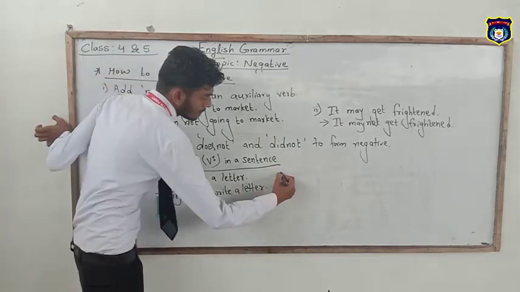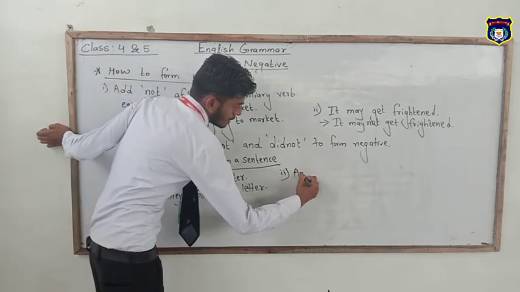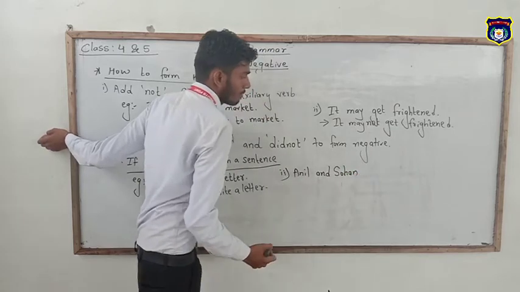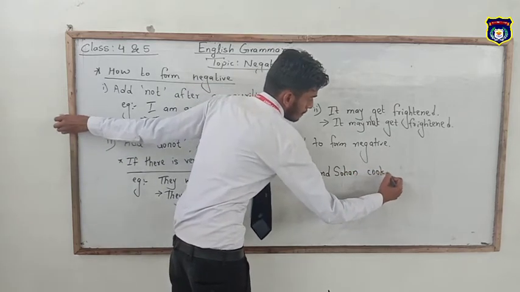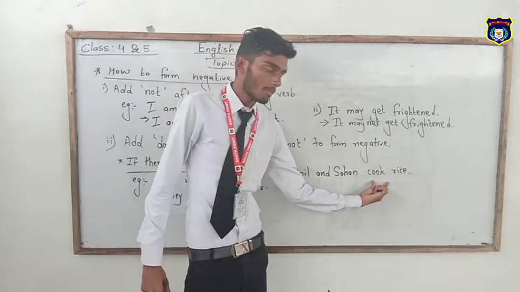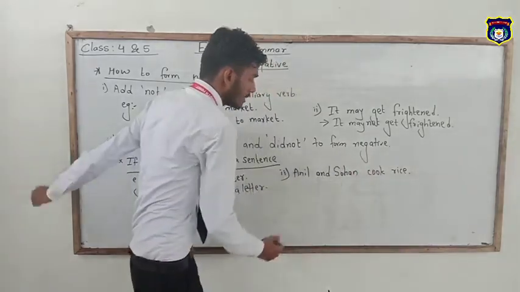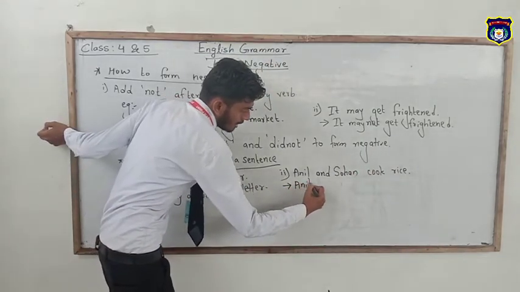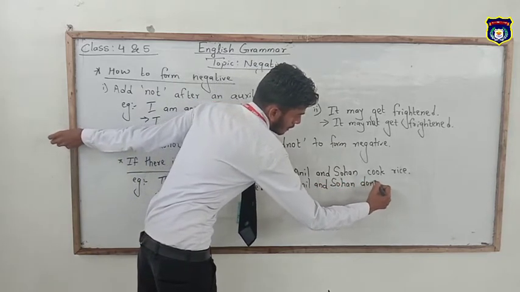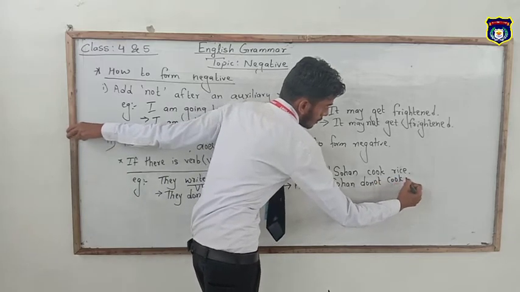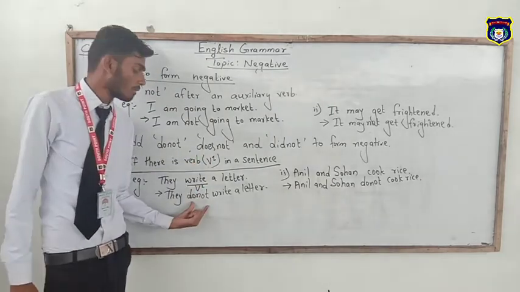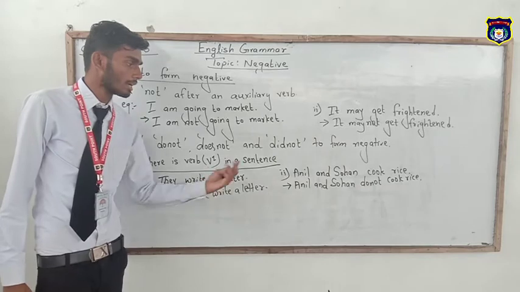Another example, just like Anil and Sohan cook rice. In this sentence, cook is in V1 form and it is a main verb, so we have to add do not before the main verb. So its negative becomes Anil and Sohan do not cook rice. It means if a sentence contains main verb V1, we have to add do not before the main verb to make it negative.